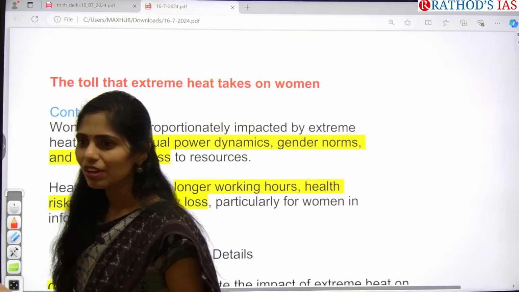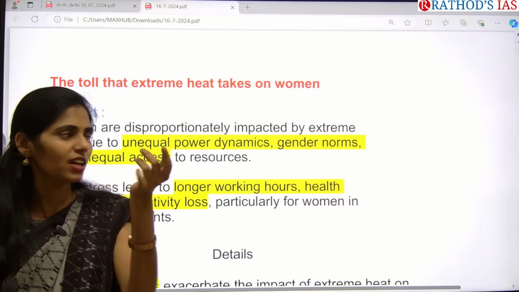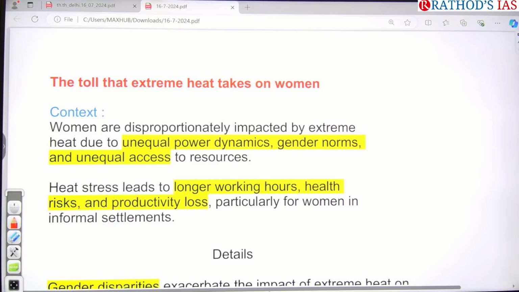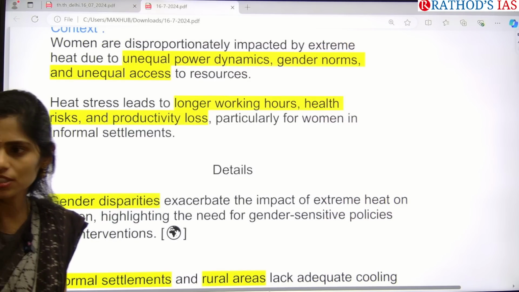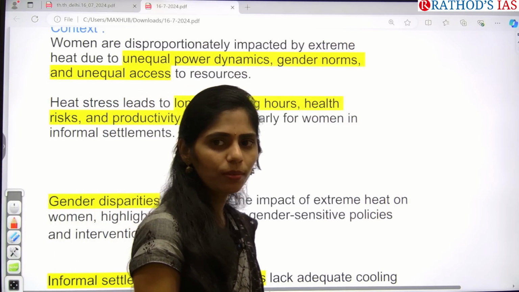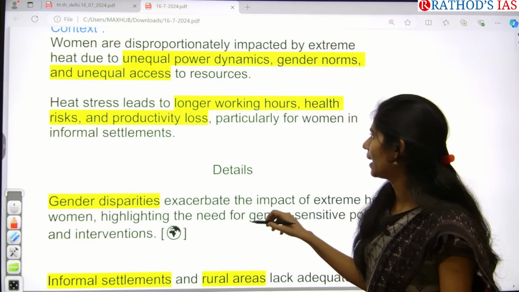There is no equal power between men and women. Women have low power compared to men. Because of these power dynamics and gender norms in our society, and because women have unequal access to resources, all these problems that are built into our society mean women are more impacted.